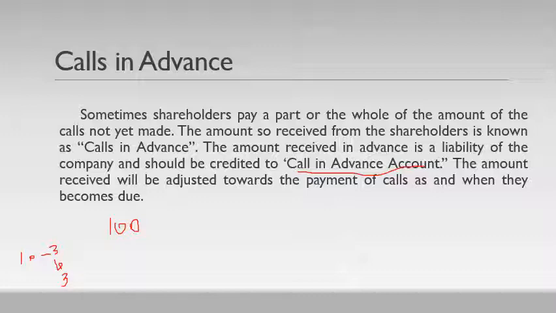So the company issued the shares, they got application money of 3 rupees, and then the company made the allotment money due, share allotment account adjusted to share capital. So the amount will be 400, 4 into 100.